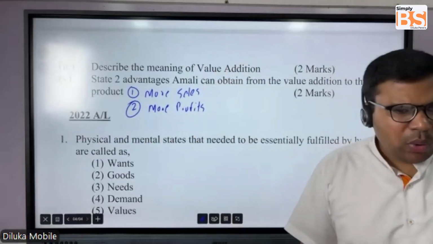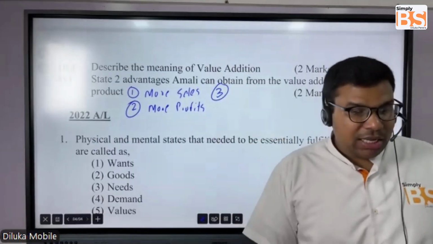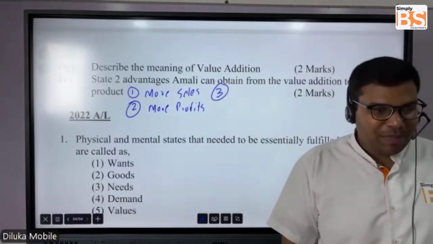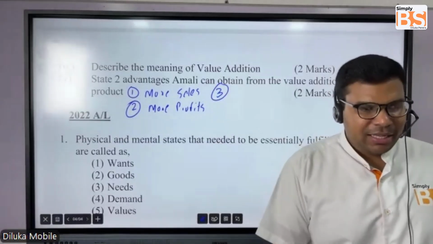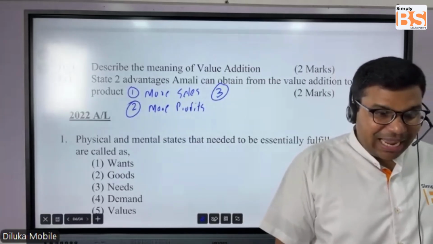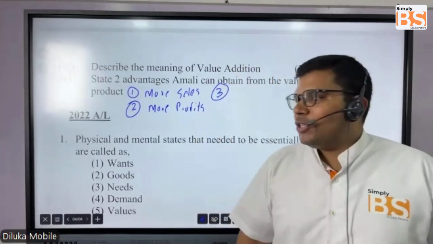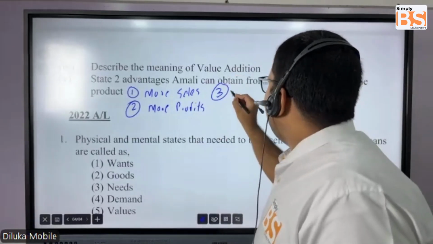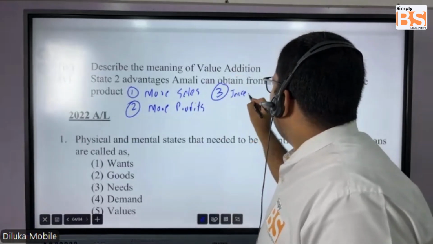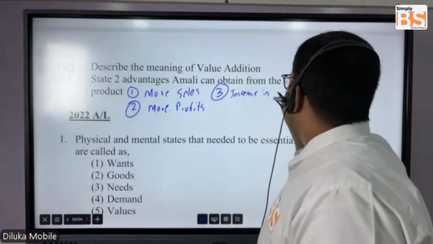What else can you write? As a result, everyone is demanding Amali's yogurt because it is very different from other brands of yogurt. So that will increase the brand reputation of Amali's yogurt, the yummy yogurt reputation.